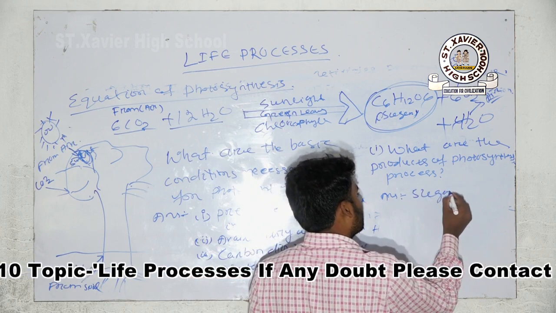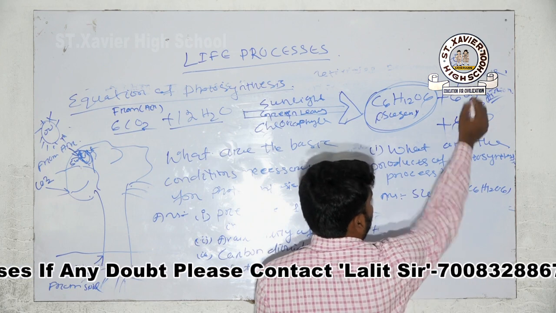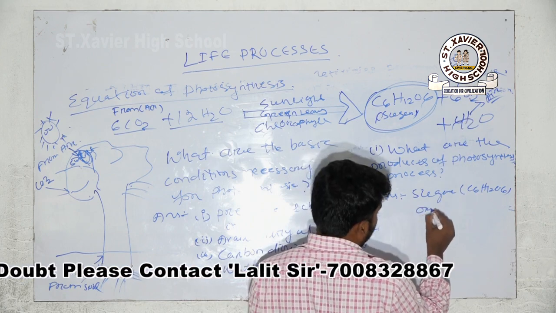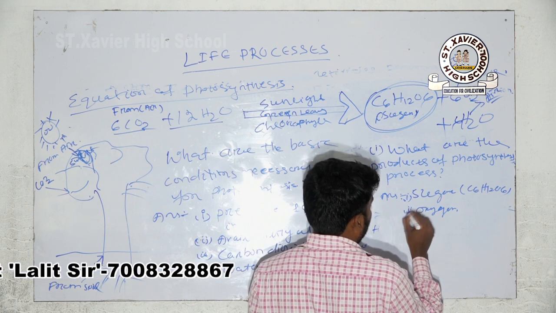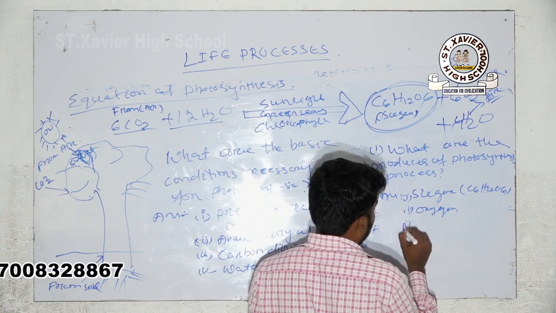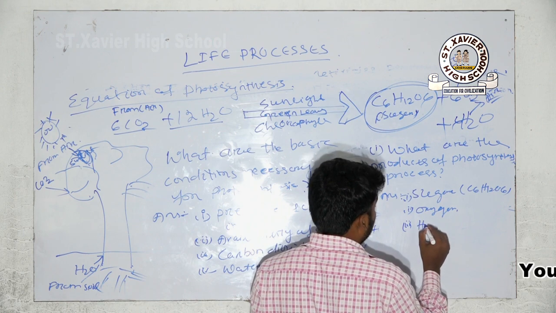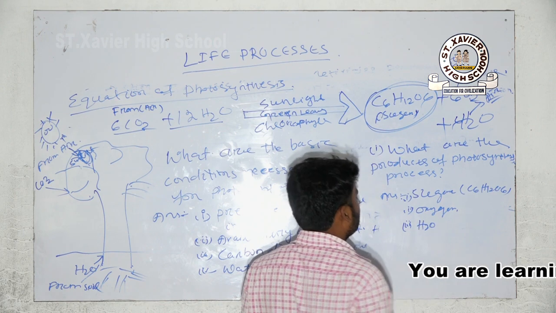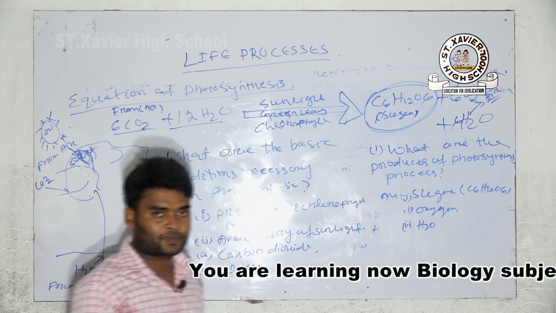Sugar like glucose, C6H12O6, and oxygen and water vapor. Okay, these all are the products of photosynthesis.